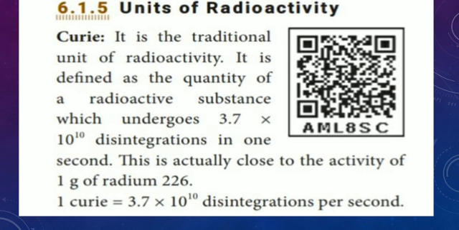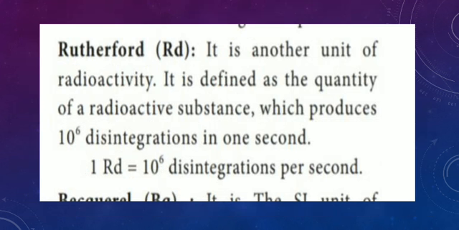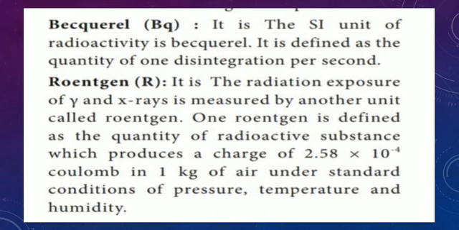Okay, students, right? And another unit is Rutherford. Rutherford is another unit of radioactivity. It is defined as the quantity of a radioactive substance which produces 10 power 6 disintegrations in 1 second. Therefore, 1 Rutherford is equal to 10 power 6 disintegrations per second. This is another unit of radioactivity. And another unit is becquerel.